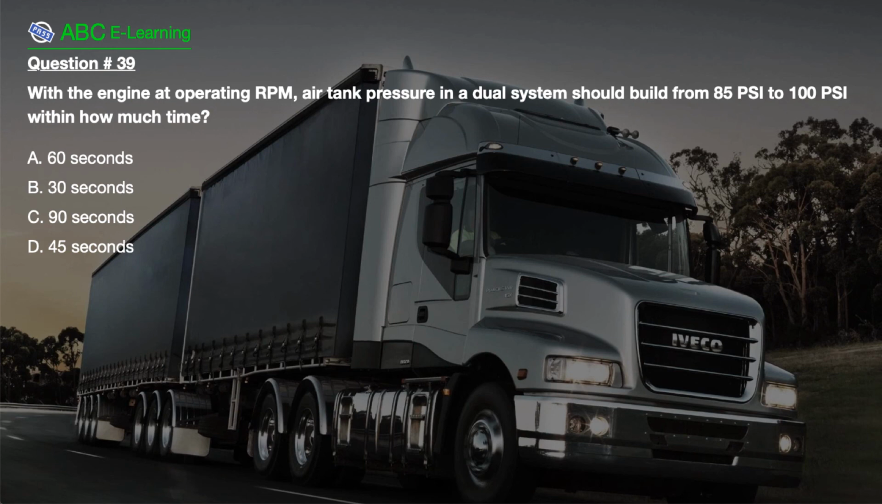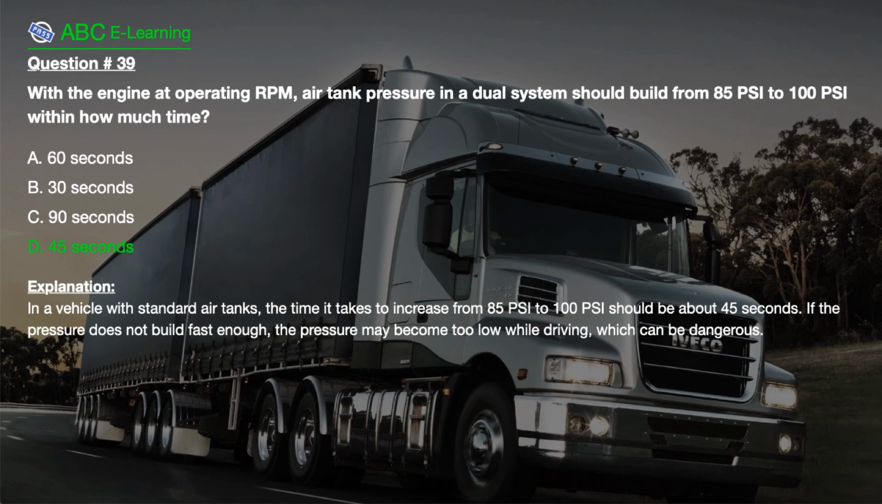The correct answer here is D. 45 seconds. Explanation. In a vehicle with standard air tanks, the time it takes to increase from 85 psi to 100 psi should be about 45 seconds. If the pressure does not build fast enough, the pressure may become too low while driving, which can be dangerous.